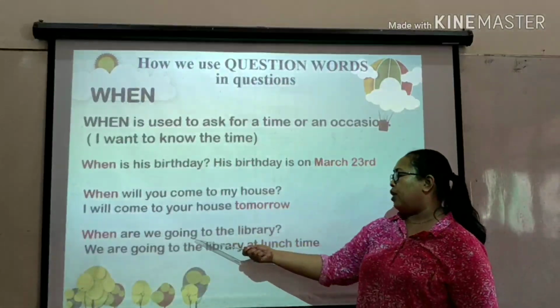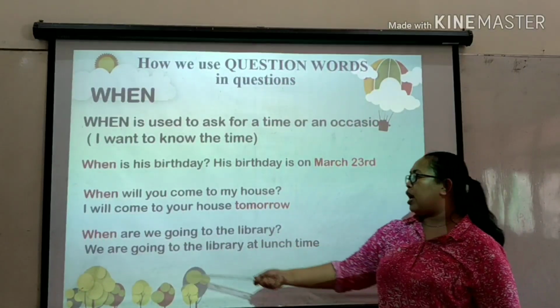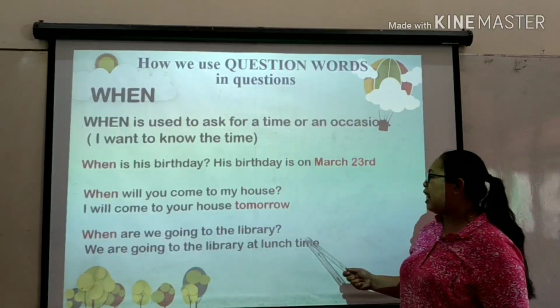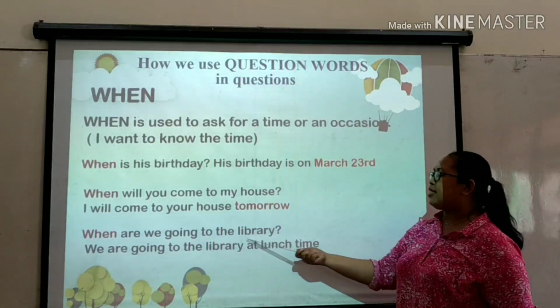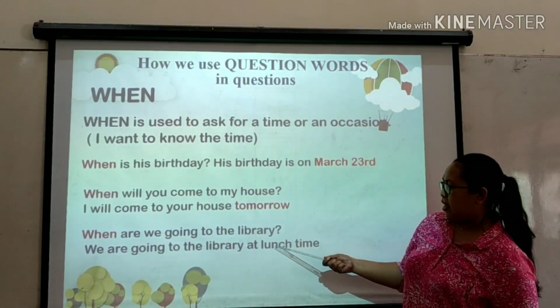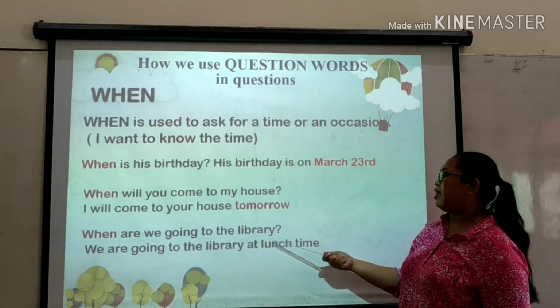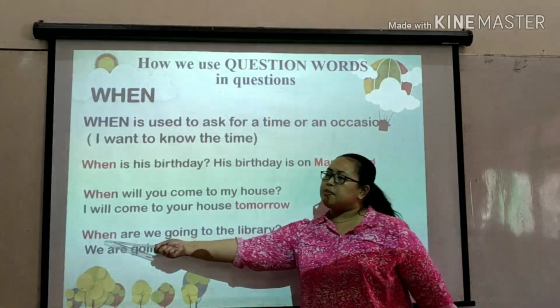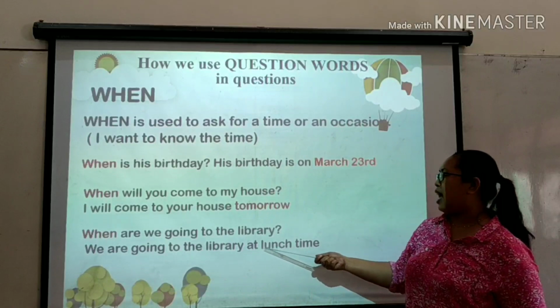When are we going to the library? We are going to the library at lunchtime. This one, lunchtime, should be in red color, yeah? At lunchtime. Because we asked about when, the answer is at lunchtime.